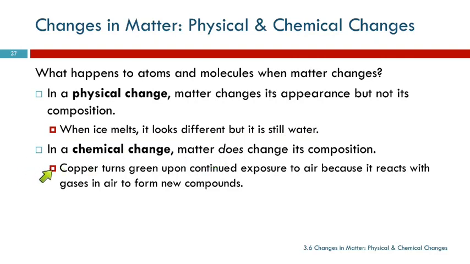So copper will turn green upon continued exposure to air because it reacts with gases that are present in the air and it forms new compounds. So we see that copper goes from shiny and bronze colored to that verdigris color, sort of a greenish color, and it's not shiny anymore, it's dull. And that's a chemical change because the composition has changed.